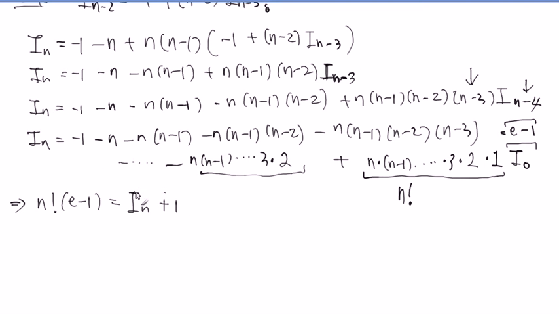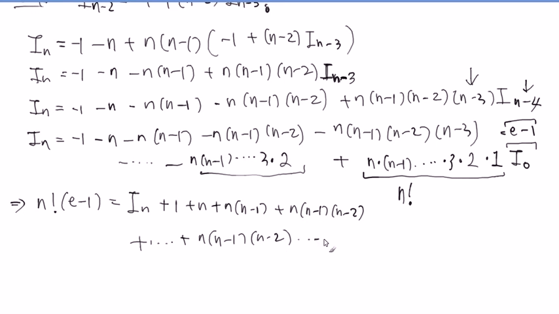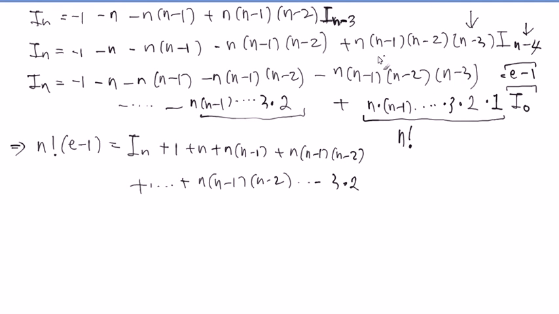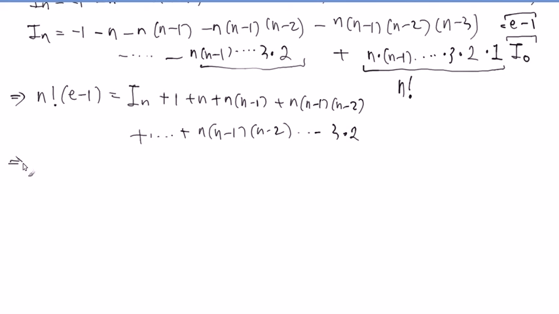Yeah, that's right. And this one is a plus n times (n minus 1), (n minus 1) times (n minus 2), going all the way to the last one, which was this one, right? So here's n minus 1, n minus 2, all the way down to 3 times 2. If you move all the negative signed ones to the other side, it looks like this. Now you divide it by n factorial. (e minus 1) is divided by n factorial.